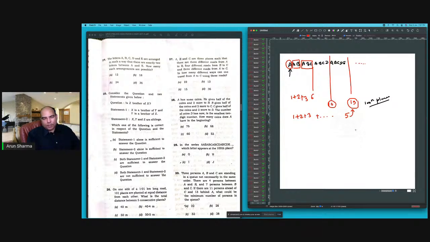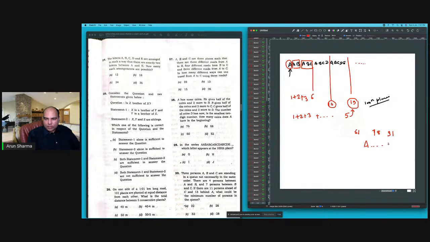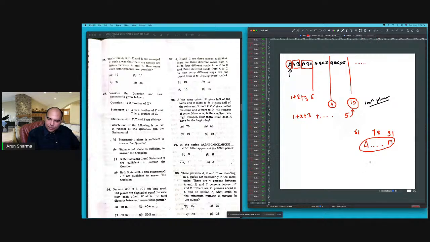9 plus 2 करना भूल गया था मैं, इसलिए उसमें फंस गया था मैं. Anyway, so coming back here, this is 15. So basically 1 to 10 का sum 55 होता है. And plus 11 66, plus 12 78, plus 13 91. तो 13 letters, that means A to M वाला जो series होगा उसमें 91 आएगा. और A B C D E F G H I उसका आंसर होगा इस क्वेश्चन का. From 92 to 100. So I will be the correct answer, and that's option C.